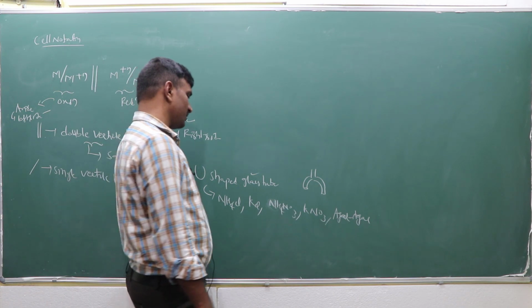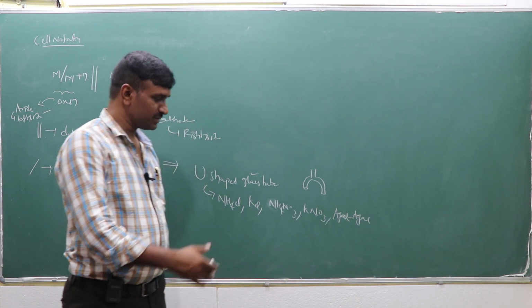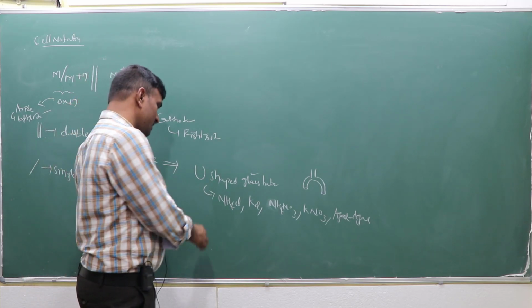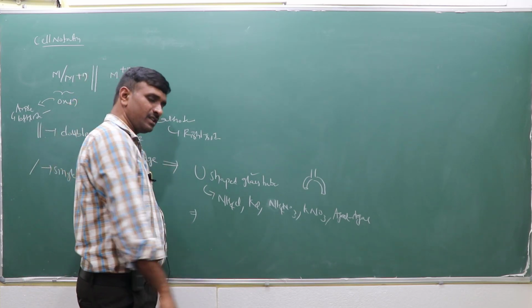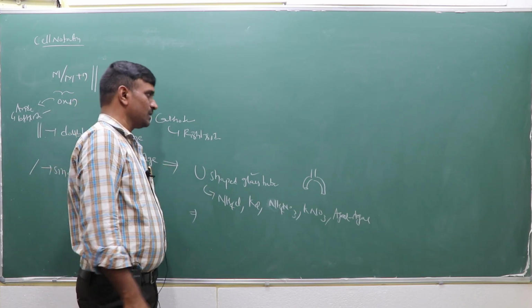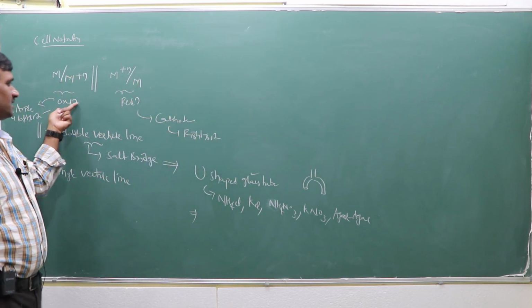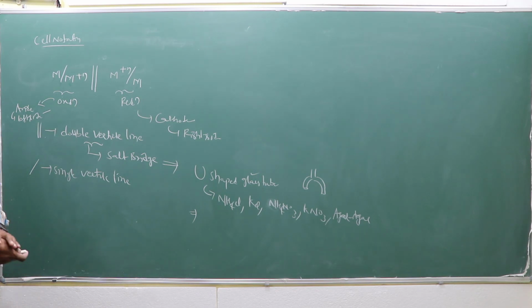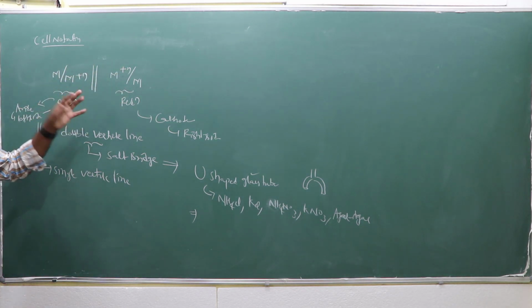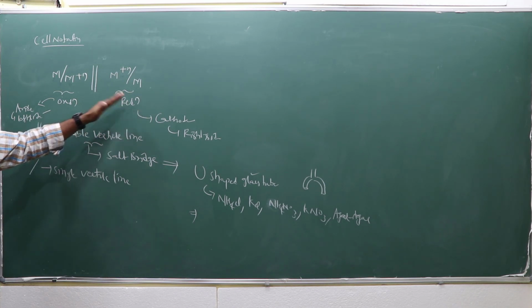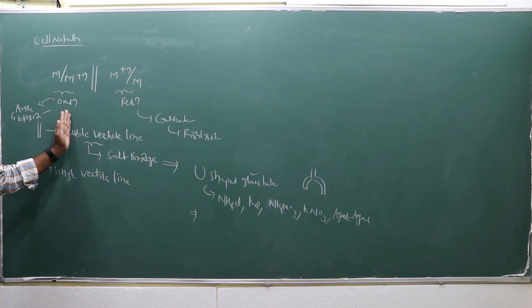Why do we use the salt bridge? By using the salt bridge, what will happen? The salt bridge is connected between the two half cells. This is one half cell, and this is the other half cell. In the cell notation, which represents the complete cell, the right side is the reduction half cell and the left side is the oxidation half cell.